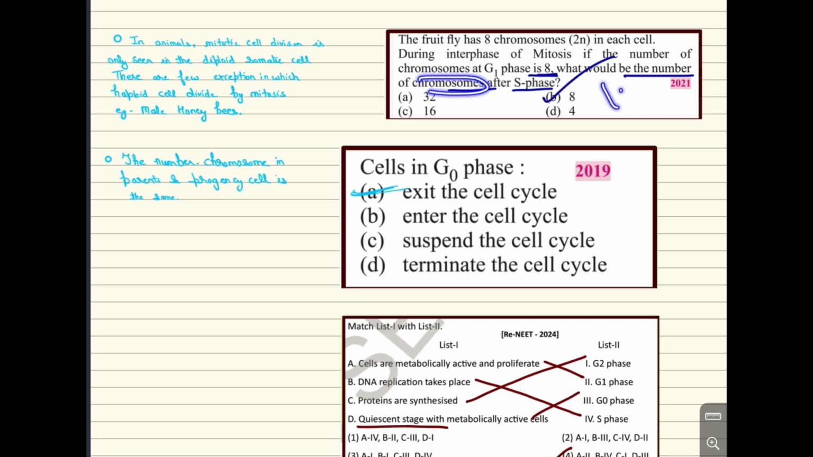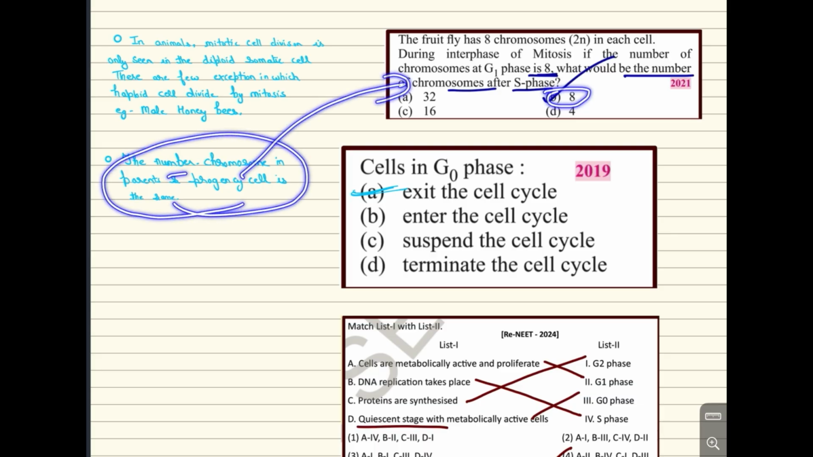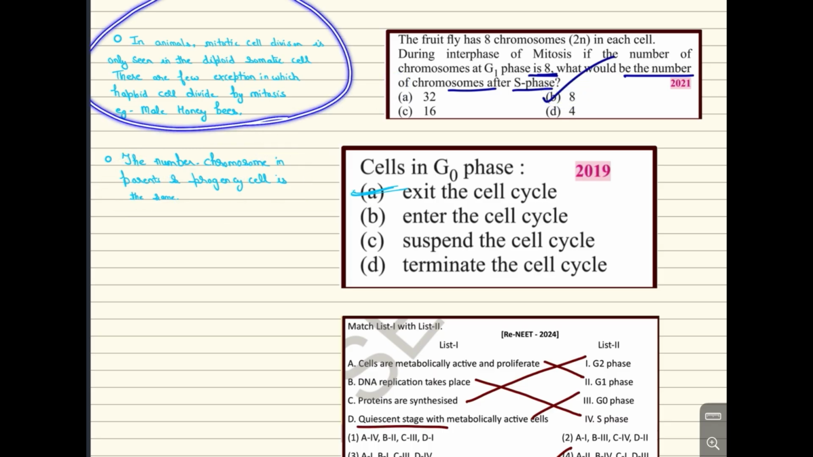They are asking for the chromosome number. So if something is 8, it's going to be 8. Now, the number of chromosomes in parents and progeny is going to be the same. This is the line that we are getting from here. And this thing is also coming from there.